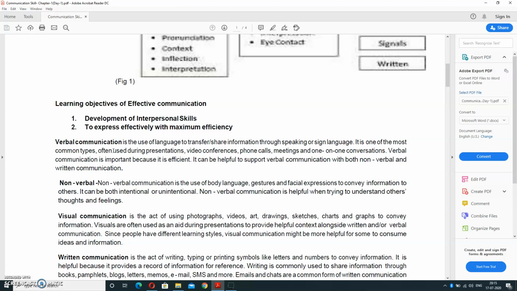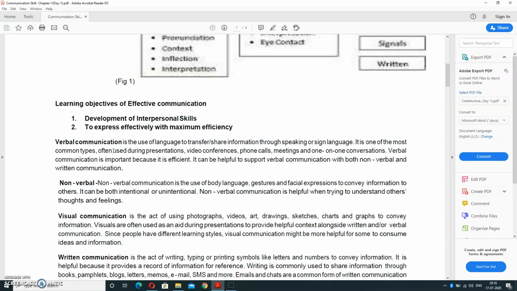Now, verbal communication is the use of language to transfer or share information through speaking or sign languages. It is one of the most common types, often used during presentations, video conferencing, phone calls, meetings, and one-to-one conversations. Verbal communication is important because it is efficient, and it can be supported with non-verbal and written communication. Non-verbal and written are also possible in case of verbal communication.